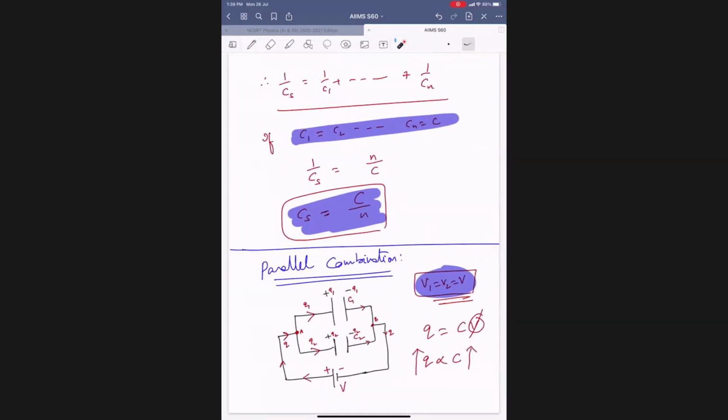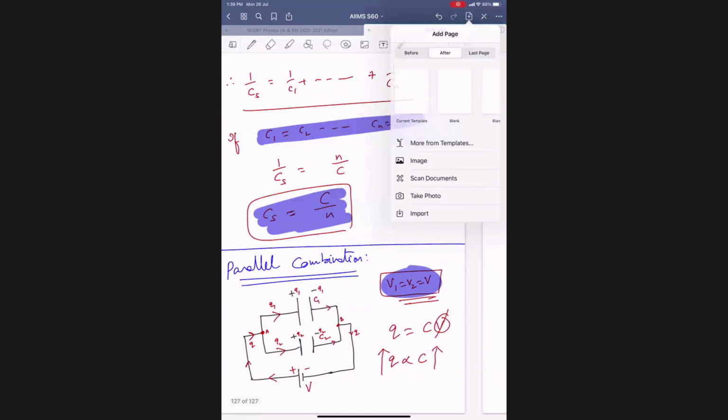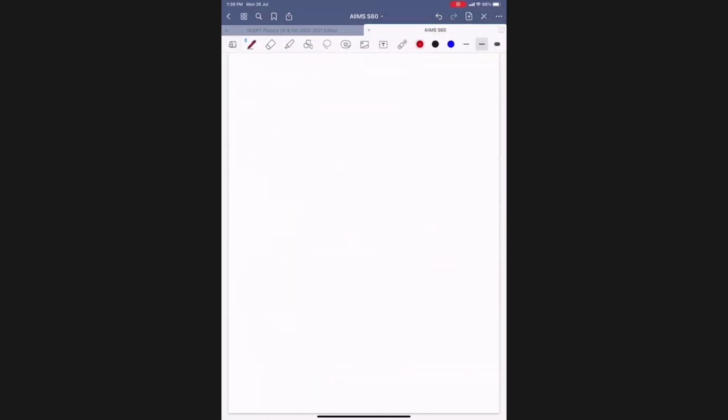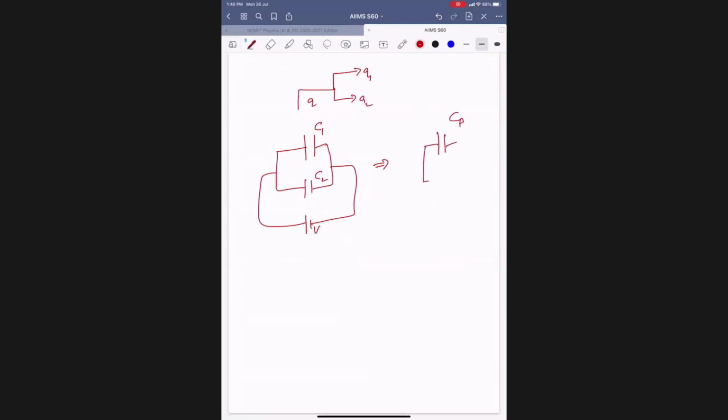So we can say that charge is coming, dividing as Q1 and Q2. So what I want to do is, why unnecessarily use two capacitors? These two capacitors, C1 and C2, can be replaced with a single capacitor C parallel, which is drawing the same amount of charge from the battery. So Q equal to Q1 plus Q2.